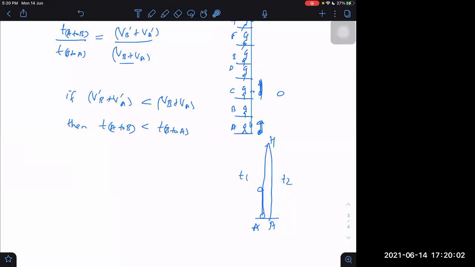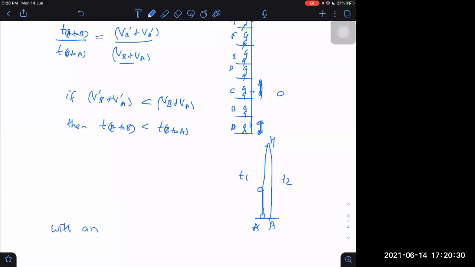So you will think the upward journey probably takes more time and the downward journey less. That will be completely wrong reasoning. Don't apply such reasoning that climbing a hill is tough. In this case, the upward journey will take less time and the downward journey will take more time when air resistance is there.